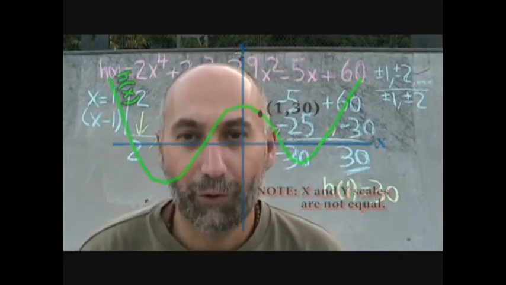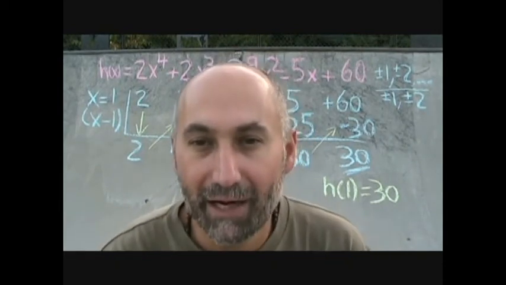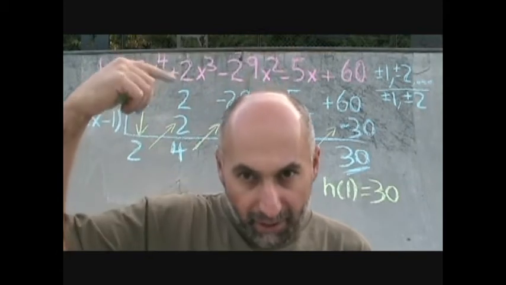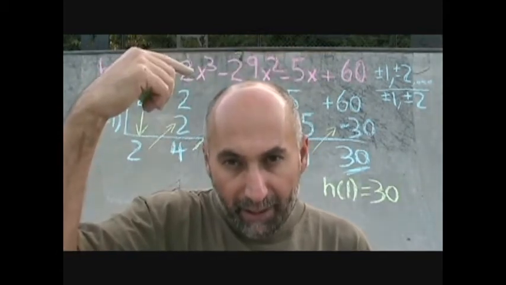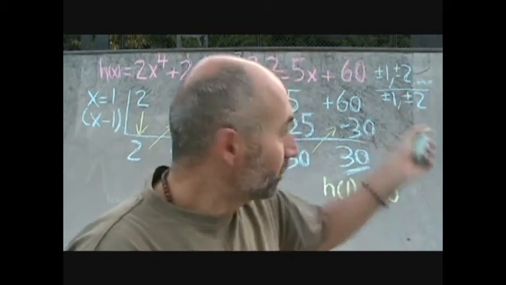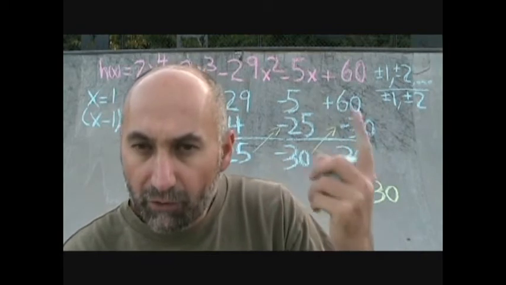It's not what we're looking for. We're looking for factors of this guy, right? So what we have to do now is go back to the beginning, go back to these guys again, the coefficients, write them out again, right? And then try another possible factor of 60. And we're going to do that right down here, okay? So we're just going to move down and try another number to see if it goes into this, okay?